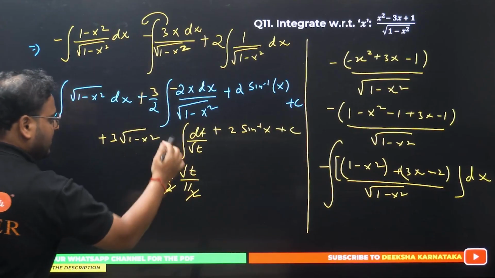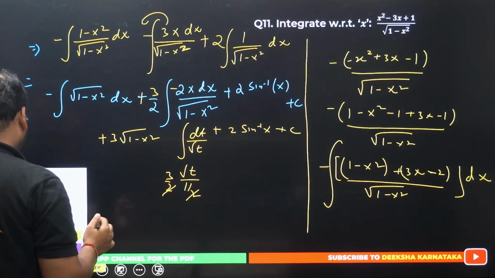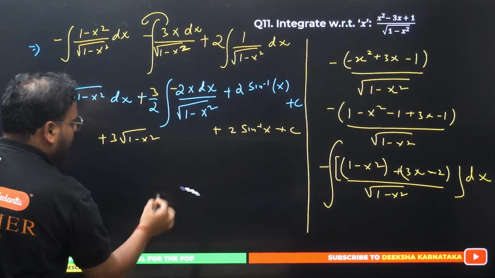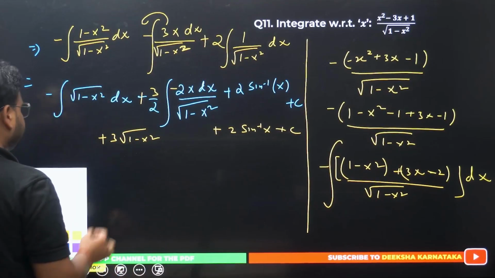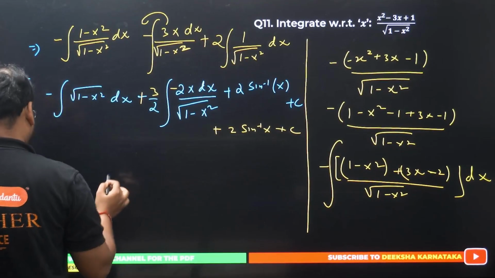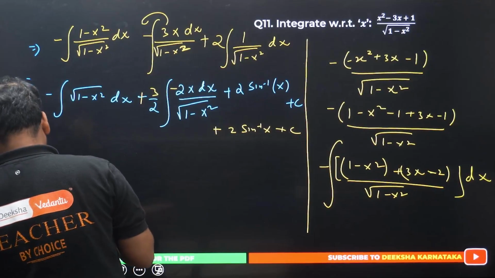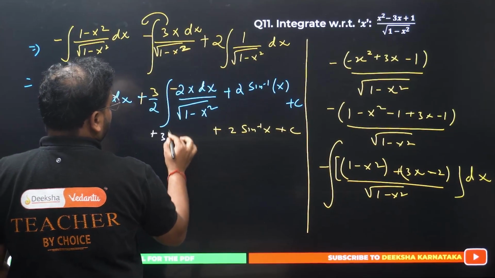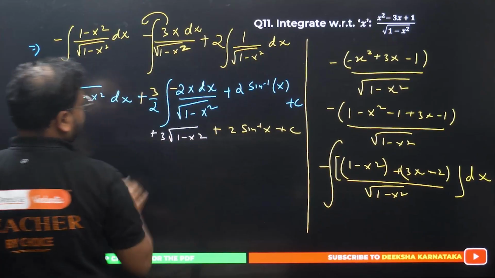I can erase this part now. Can I erase this form? I can erase this, right? I hope all of you got how I got that result. Just a second. This was plus 3 root of 1 minus x square. These two terms are done.